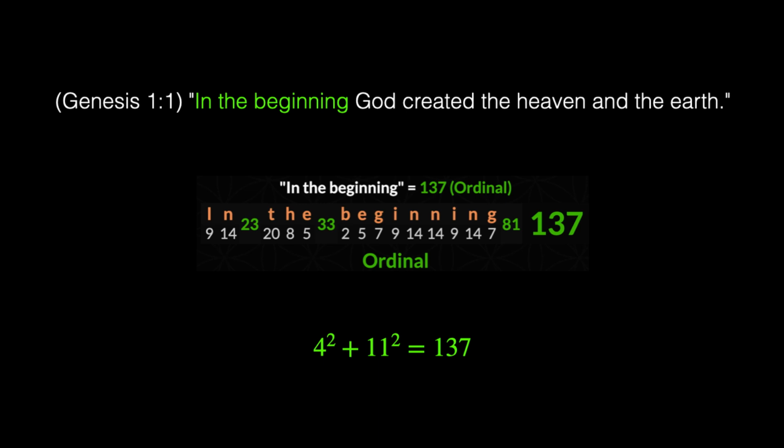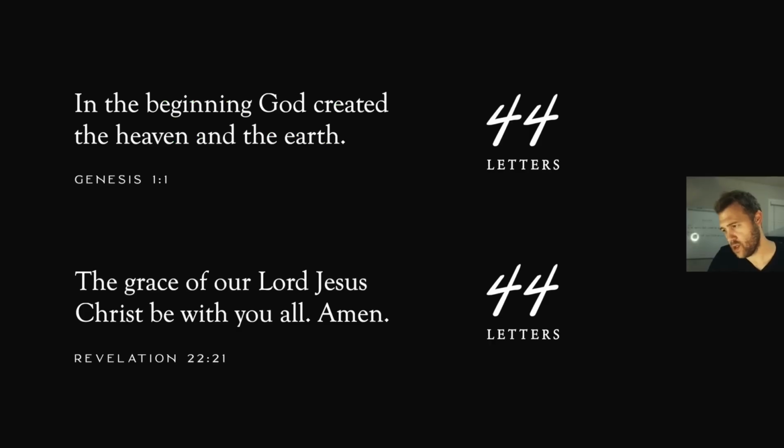Now the number 44 is the product of 4 and 11. 4 times 11 is 44. Easy enough. But if we take 4 and we square it, and we take the number 11 and we square it, and we combine them, we get the number 137. And the first phrase in the Bible, in the beginning, has an ordinal English value of 137.